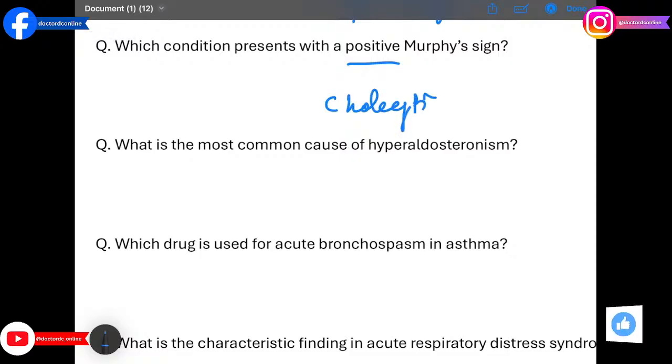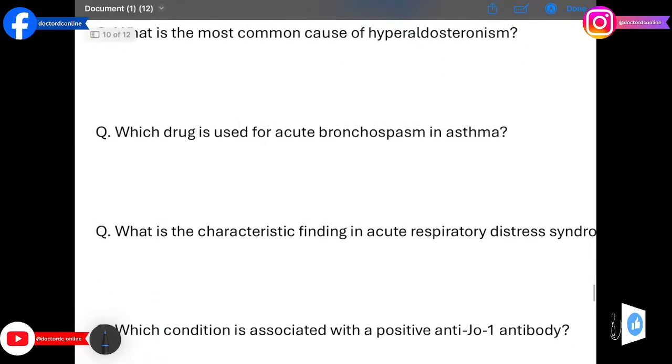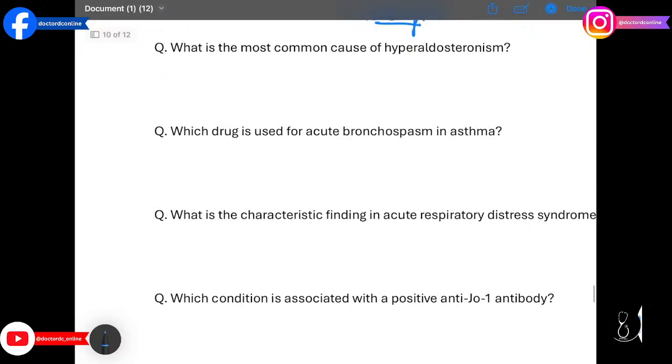Moving on to the next question, we have: what is the most common cause of hyperaldosteronism? The answer is adrenal adenoma or Conn's syndrome. Excessive aldosterone causes hypertension and hypokalemia.